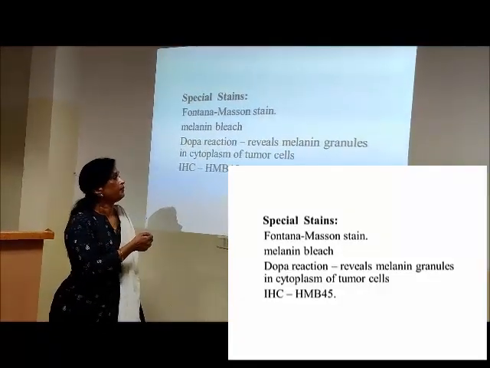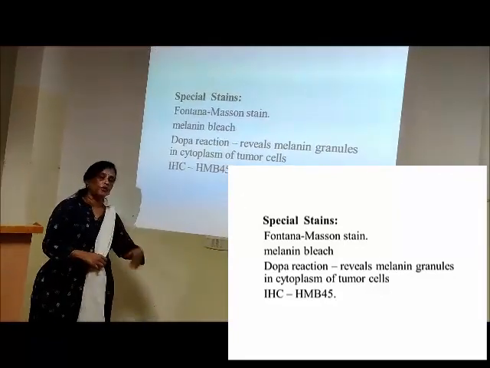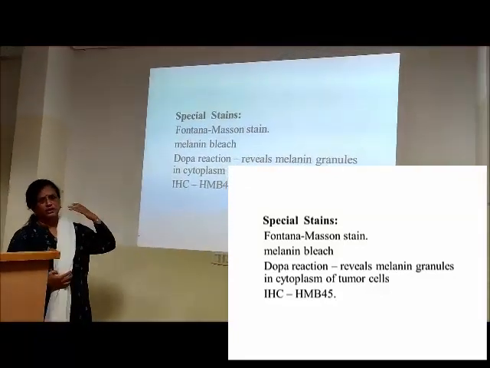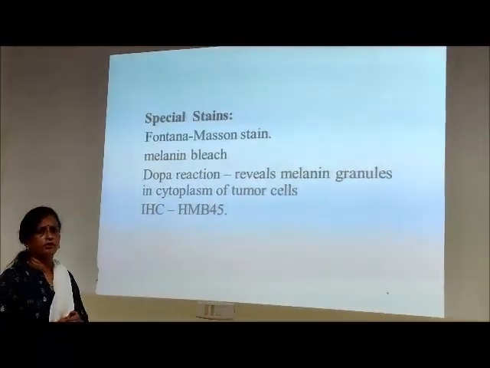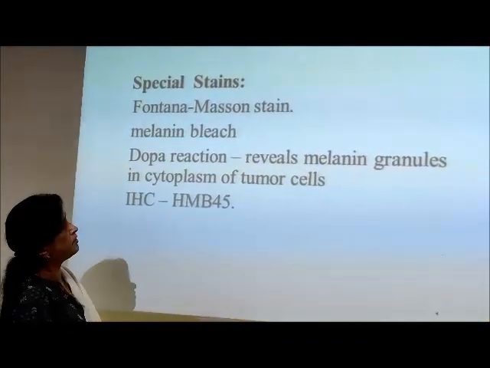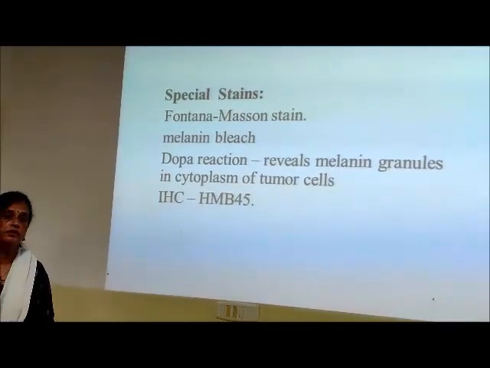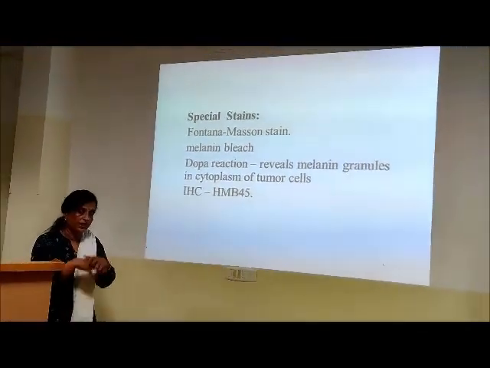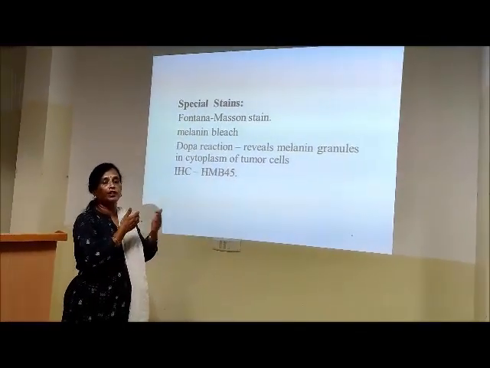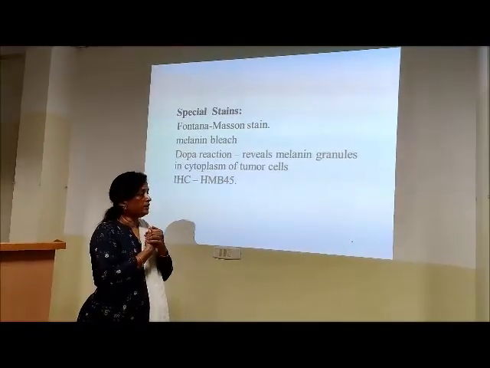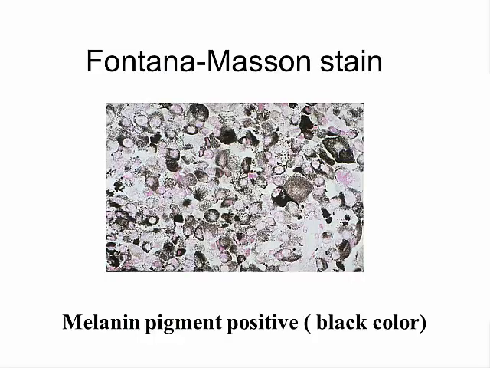So we can always do a special stain. What is a special stain for melanin? One is Fontana Masson stain, Masson's Fontana stain we say. It is a silver stain. But the end product when we take this section and do a stain is ultimately it looks black. Already it is black, again it looks black. It becomes difficult. Only the tumors which have very little pigment probably we can use this for.